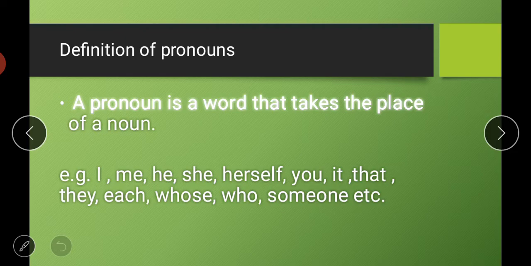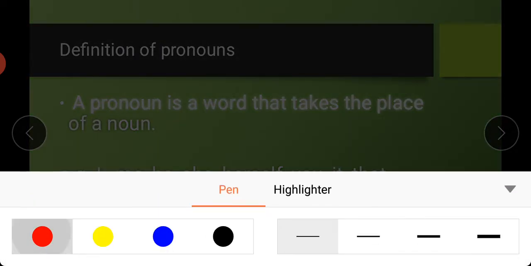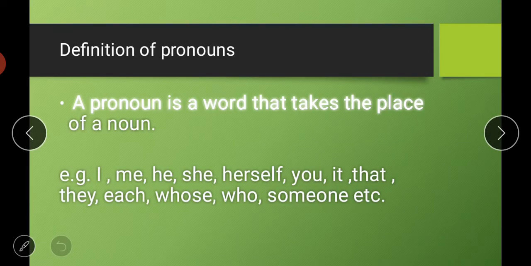Because in sentences we use a noun once, and when we are talking about the same noun in the second sentence, we replace that noun with the pronoun, so that repetition of the noun does not occur. So examples of pronouns are given here, like I, me, he, she, himself, you, it, that, they, each, whose, who, someone. All these are examples of pronouns. So all these words are pronouns which replace the noun.